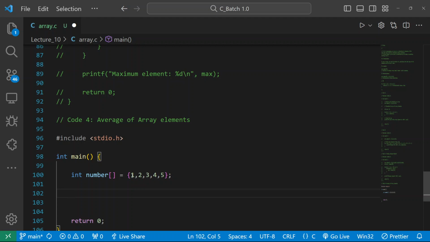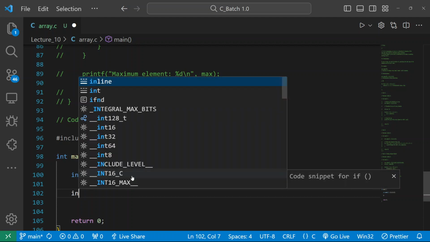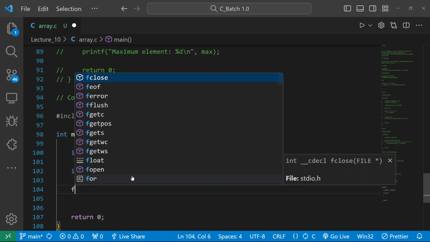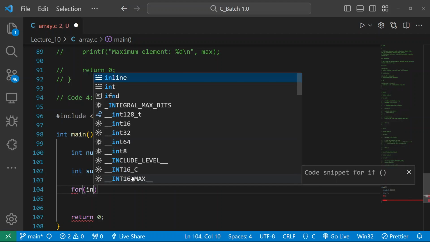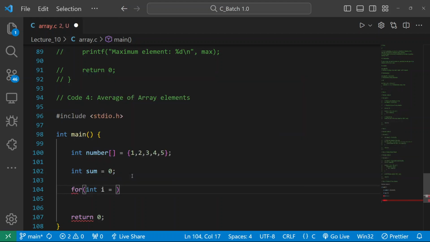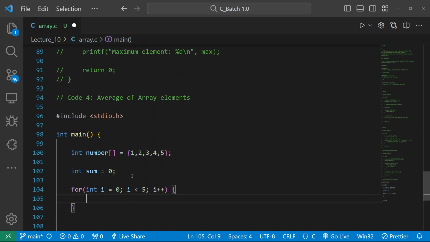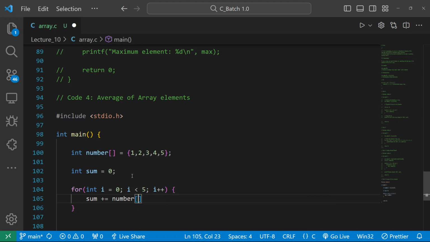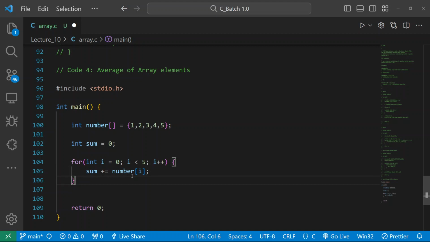The first concept working here is your sum. For doing average we need to do the sum, and we have learned how to do the sum. So how can we do the sum? Let me write a simple for loop for it: i less than, and i plus plus, and in that we will do sum plus equal to number of i. So it will be doing the sum of all elements in the array.